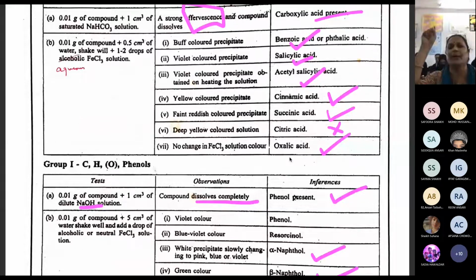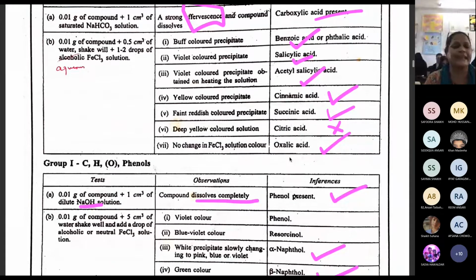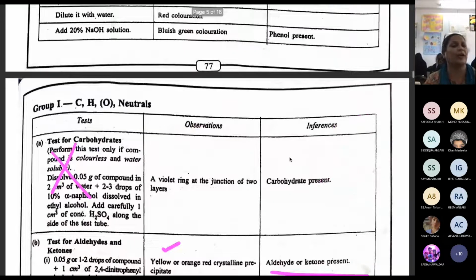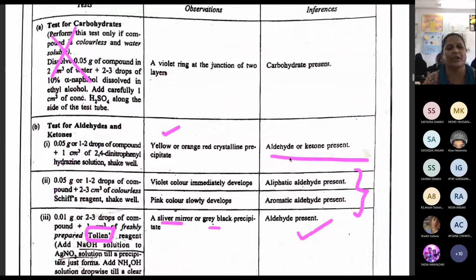Only one compound will be there, so only one observation will be there. You will not get so many observations, always keep that in mind. Then CHO phenol and then CHO neutral. Carbohydrate is not in your syllabus, so I put a cross there.